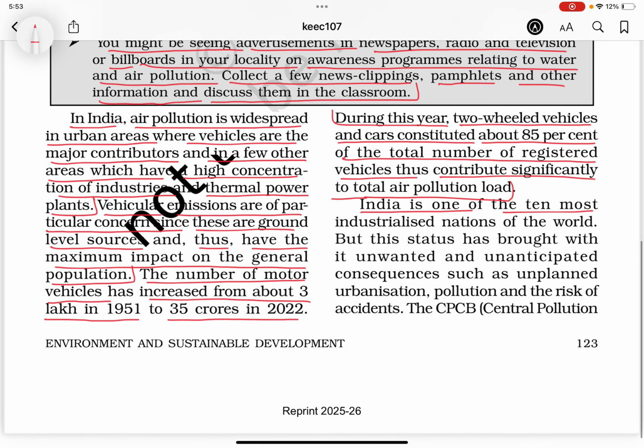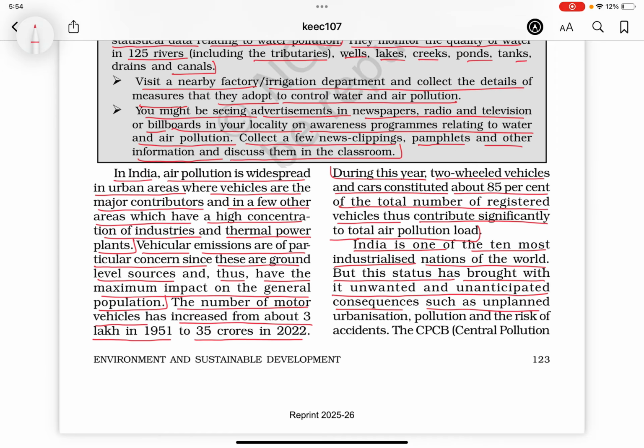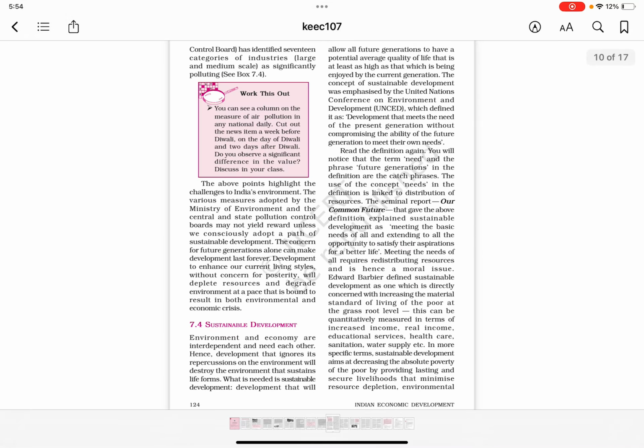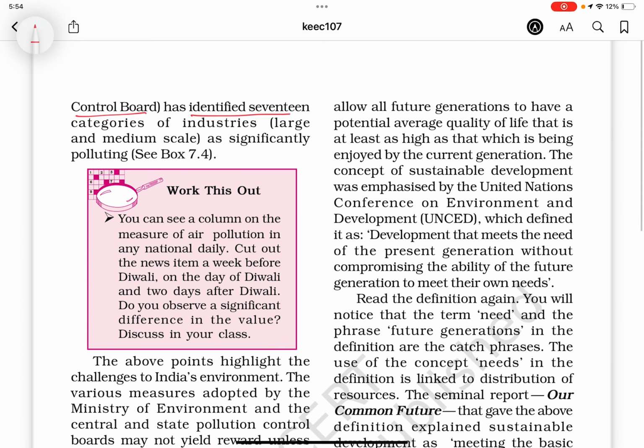India is one of the 10 most industrialized nations of the world, but this status has brought with it unwanted and unanticipated consequences such as unplanned urbanization, pollution, and the risk of accidents. The CPCB, Central Pollution Control Board, has identified 17 categories of industries, large and medium scale, as significantly polluting.